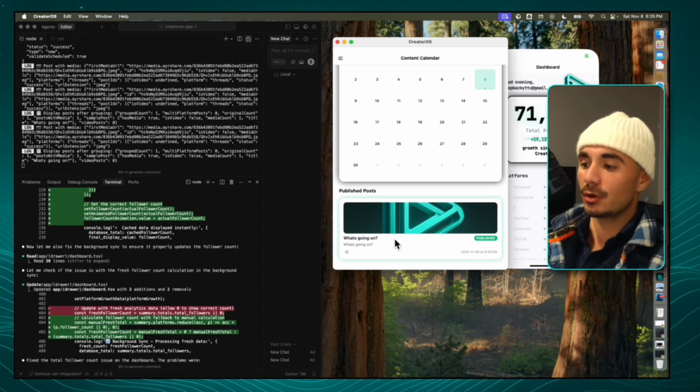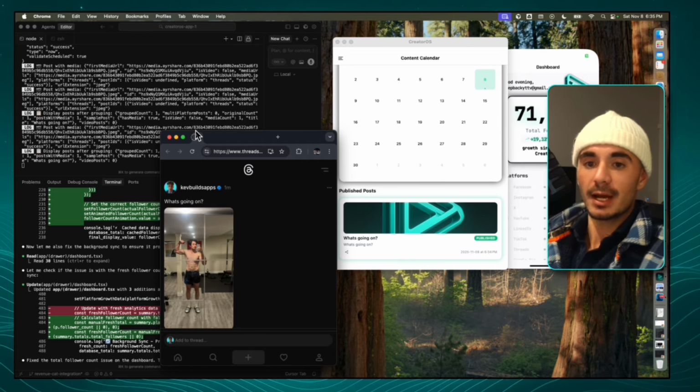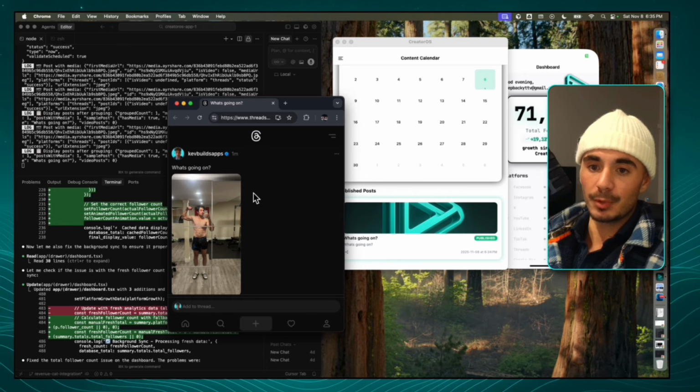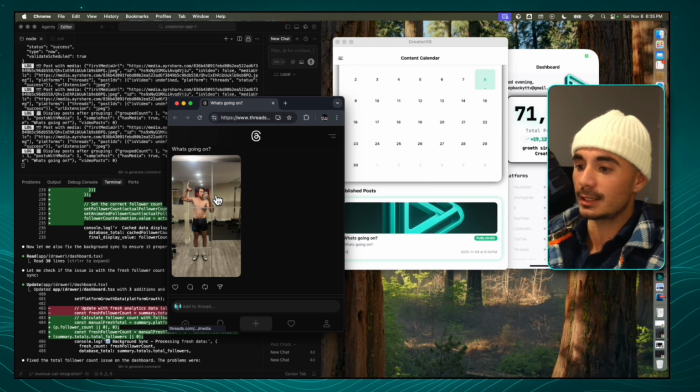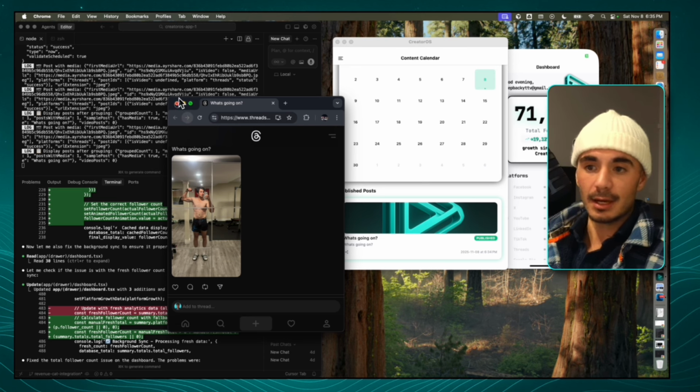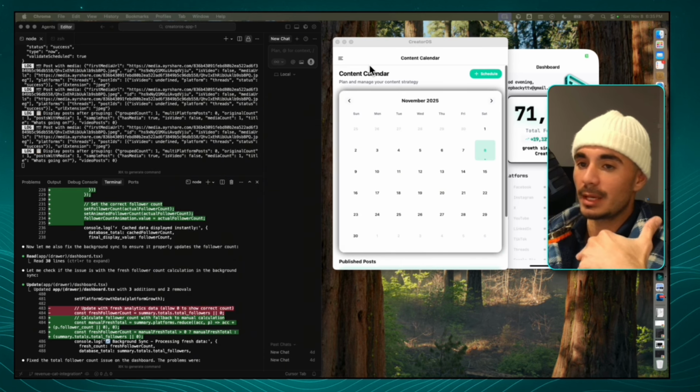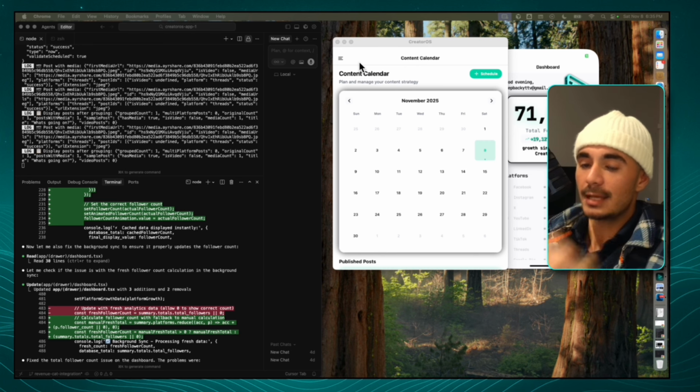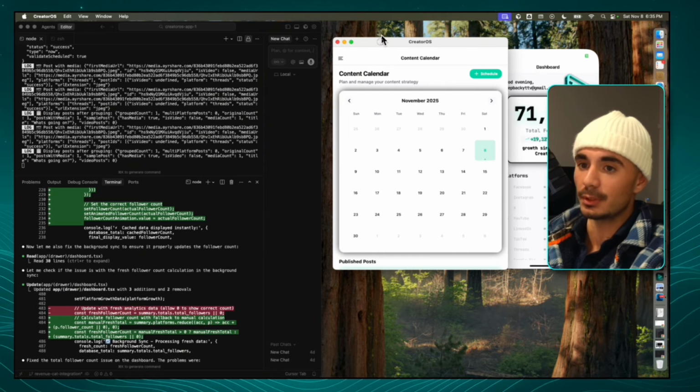But since this post already went live, all we have to do is click on that URL, and it's going to redirect us to Instagram Threads, where we can actually see the post that is now live. So that is how that works end to end. And you're going to be able to send your API key and your profile key to AI agents as well for them to do the uploads if you'd want.